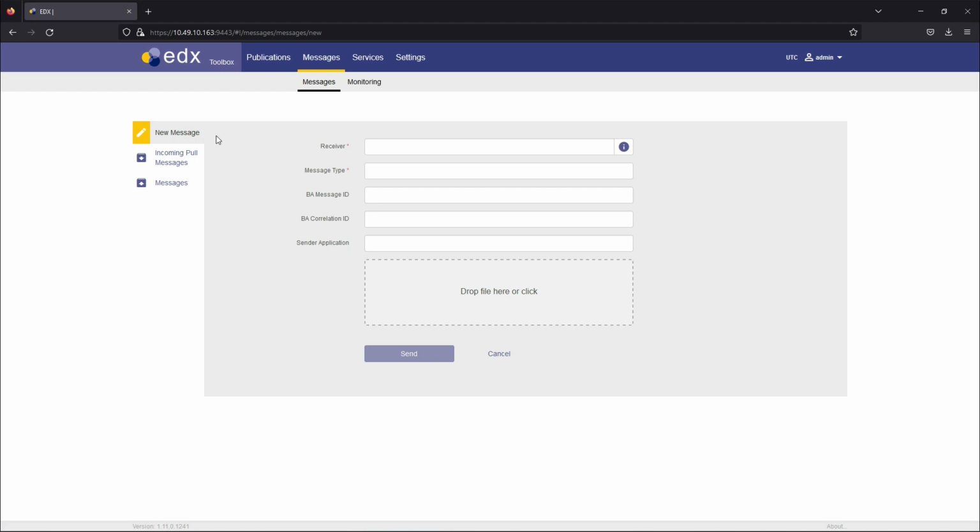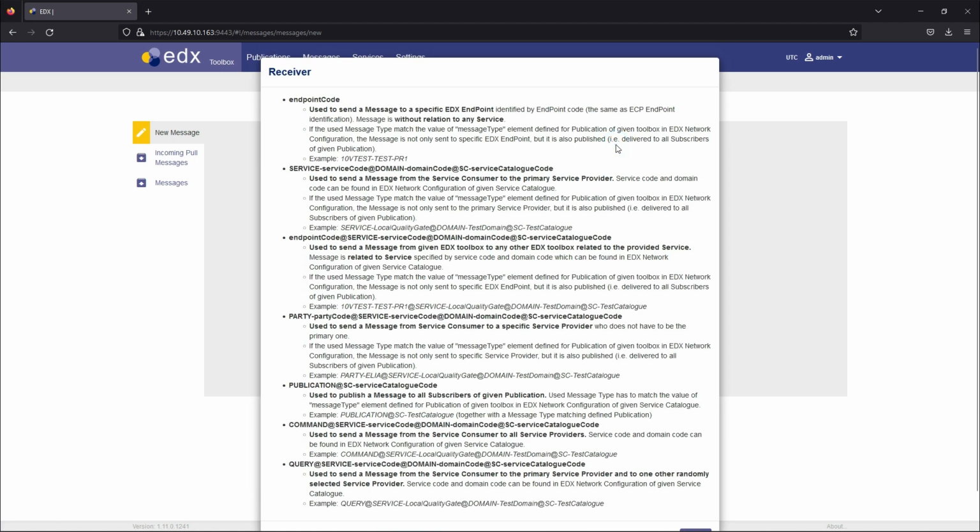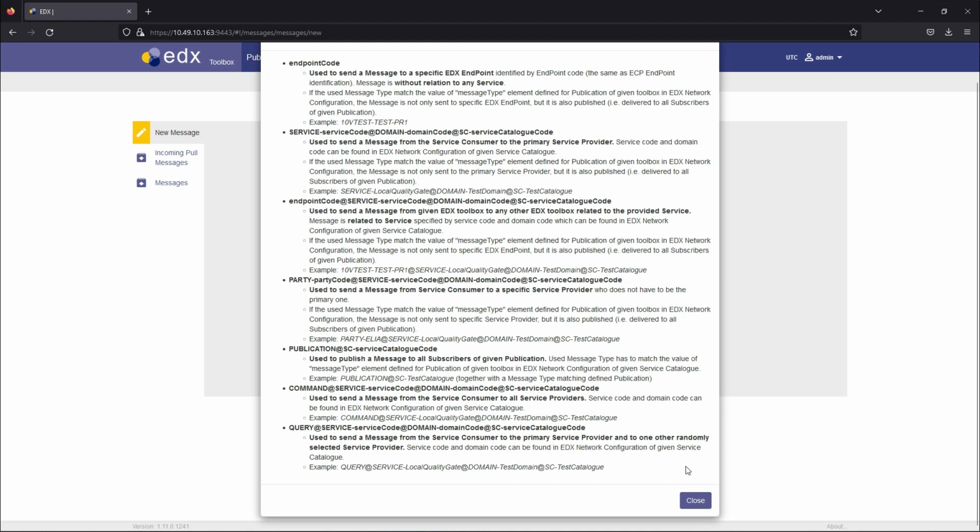New Message page provides possibility to send a message through the EDX network. It contains mandatory fields receiver, message type, and optional fields BA message ID, BA correlation ID, and sender application together with the drop file area. Receiver field also contains the info button with description of all various messaging possibilities.